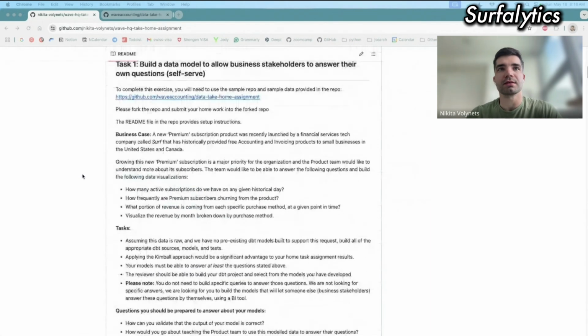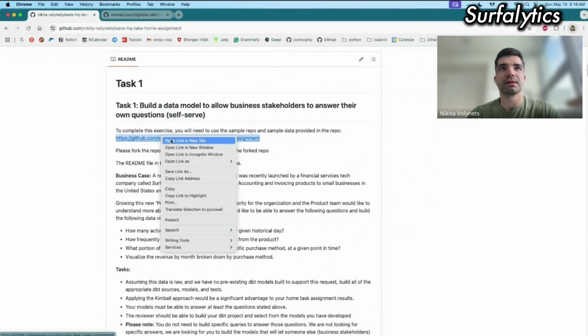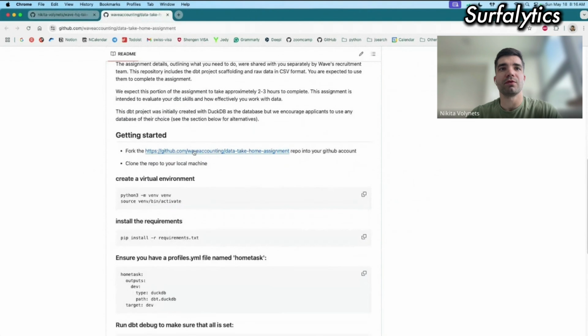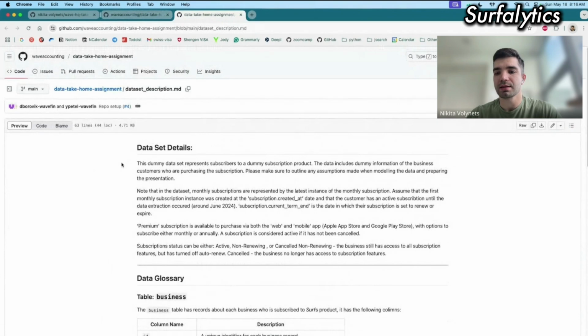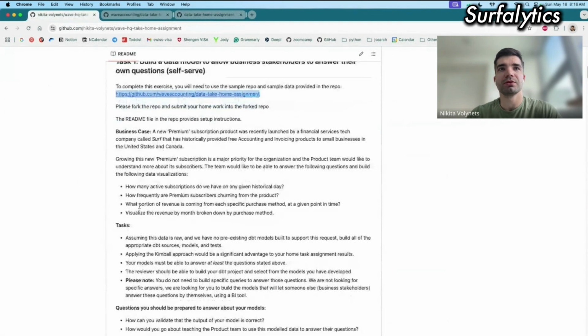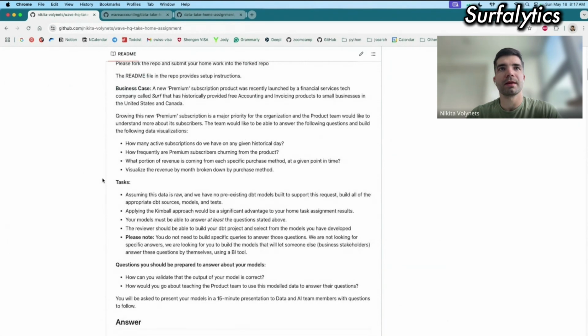The first task was to build the dbt project from scratch to allow business stakeholders to answer their own questions. They provided the data for three tables, and the task was to build dbt models so our business stakeholders could use them as self-serve. Self-serve means that they can query by their own and find the answers without any help. And they should be able to answer the following questions.